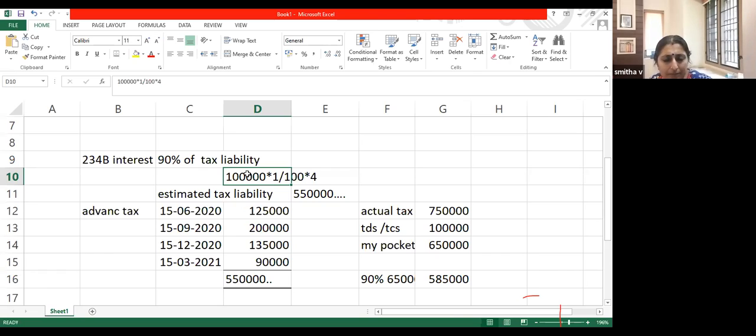Any doubt? The amount on which interest is calculated: first of all, when does this liability arise? Liability arises if you have not paid 90%. Then the interest is calculated not on 90% minus amount paid. Interest is calculated on entire liability minus amount paid. Rate of interest is 1%. And interest will be calculated from 1st April of the assessment year to the date on which you are filing your return. Those who are doing articleship, you will be familiar with all these calculations, I believe. Anything to be explained further?